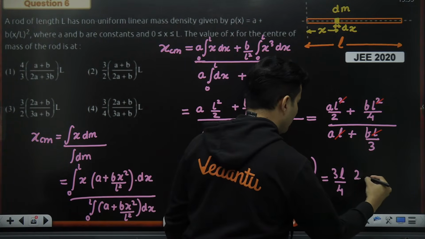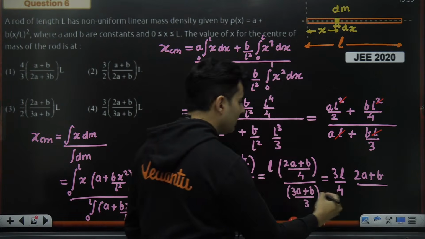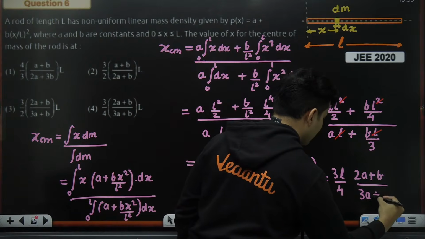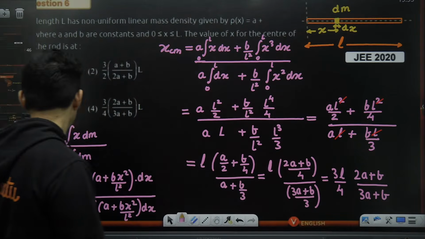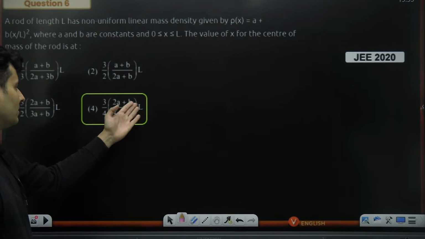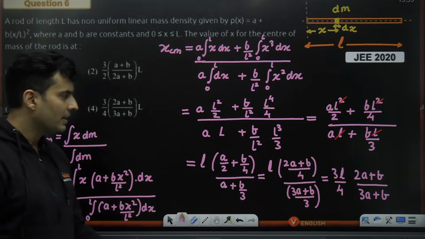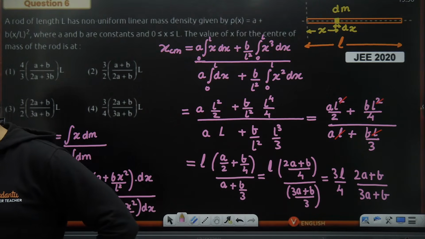And here we have 2A plus B, whole thing divided by 3A plus B. So this is the answer. 3 by 4, 2A plus B, 3A plus B, L, which is option number 4. Clear, guys? Everyone? Yes, option number D.